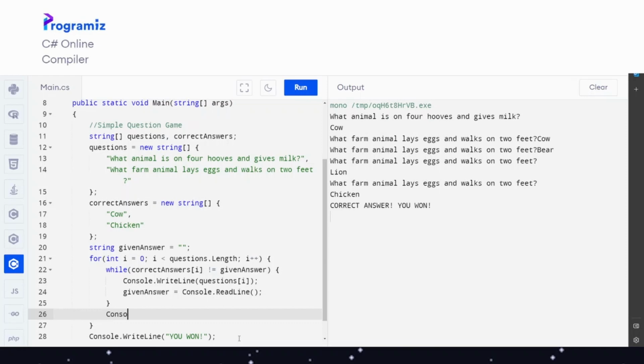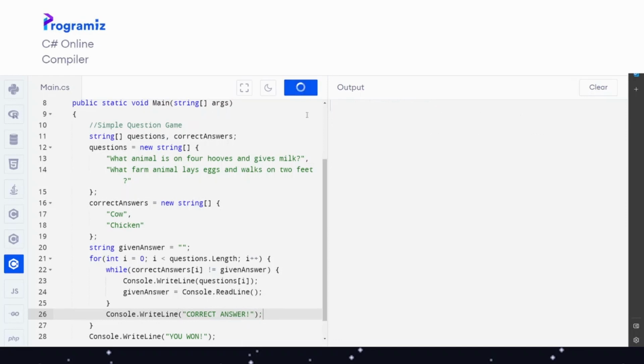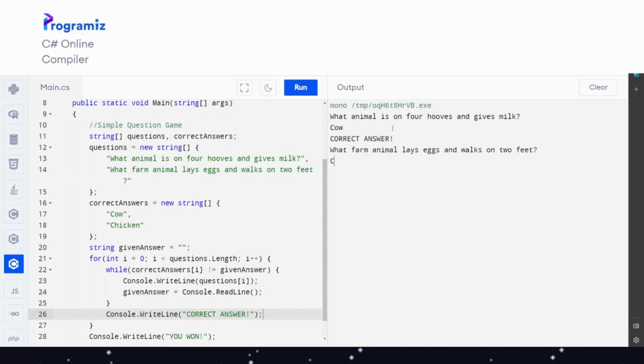So console.WriteLine, correct answer, and then let's press 1. What animal is on 4 hoofs and gives milk? Cow, correct answer. Chicken, correct answer, you won.